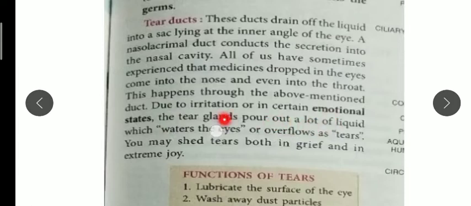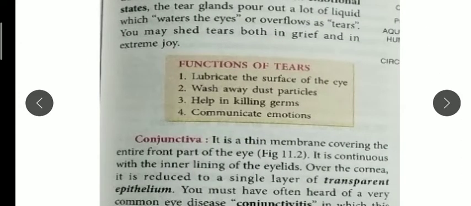Due to irritation, or when we are in any emotional state, the tear gland secretes lots of liquid, which we say waters the eyes, or tears. Whenever we are in sadness, grief, or any extreme joyous feeling, it comes out from our eyes, whenever we are very happy.